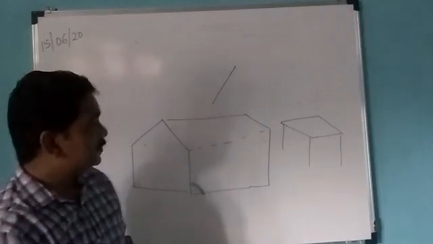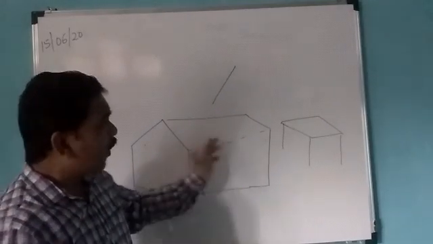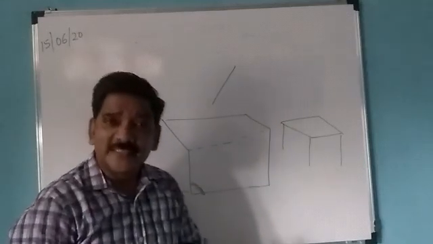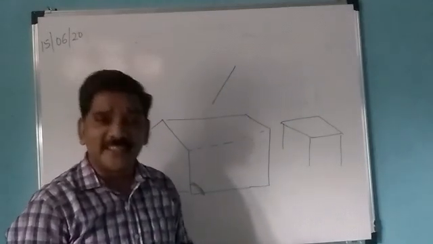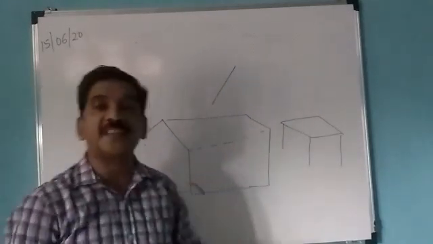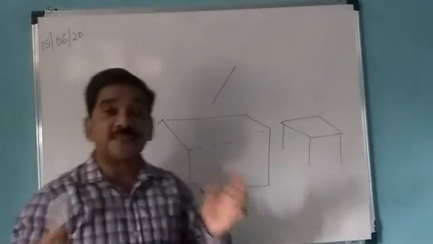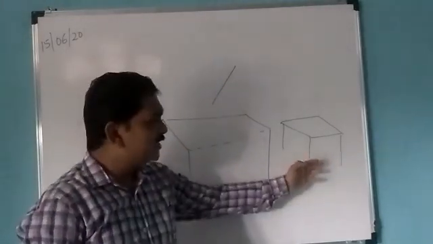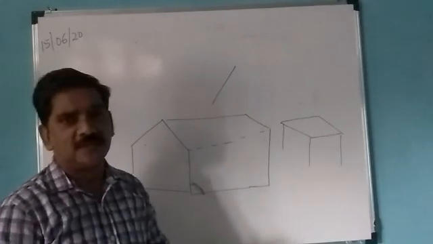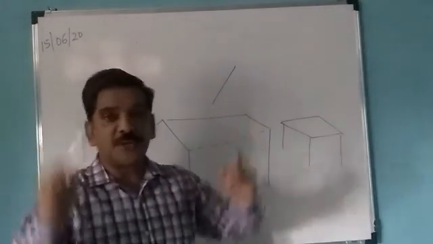What this all tells us is that all these things are very important in our life. When we join all these lines, we get different structures. Let us say this is a table, let us say this is a house. By simply drawing a line, we cannot make a house.